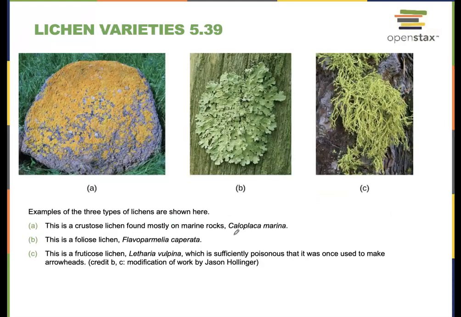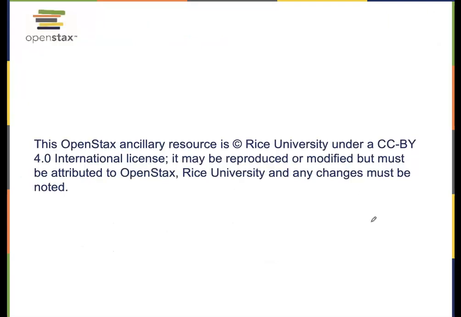These are some varieties of lichen. You do not need to know the forms of them, but you can see that you've probably seen this hiking around, in the woods or even at parks. They tend to grow on rocks and trees. And so you can just see the various forms. So this is crustose, again, you don't need to memorize it, but it's very crusty. Then you have one that looks a little bit more leafy. And then you have one that looks like hair. So these are all different forms of lichen. And again, they are both algae or cyanobacteria and a fungus. And that's it.